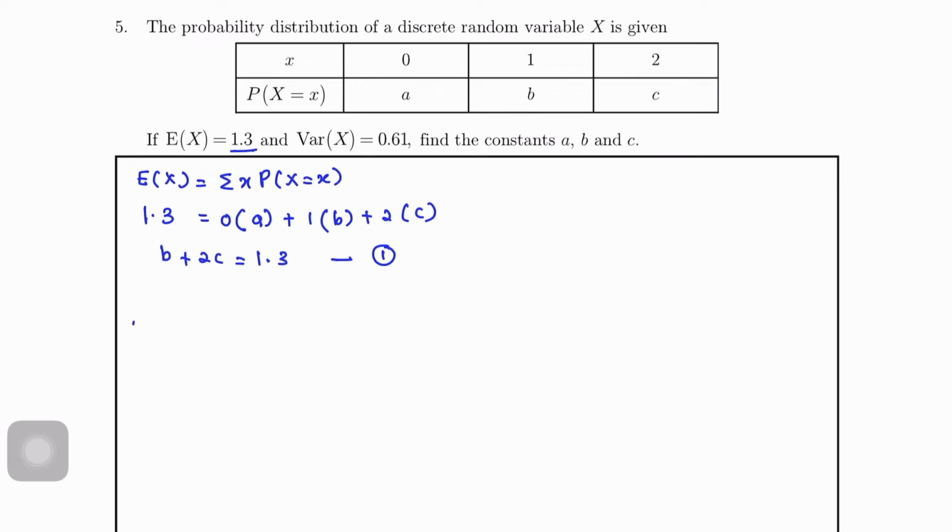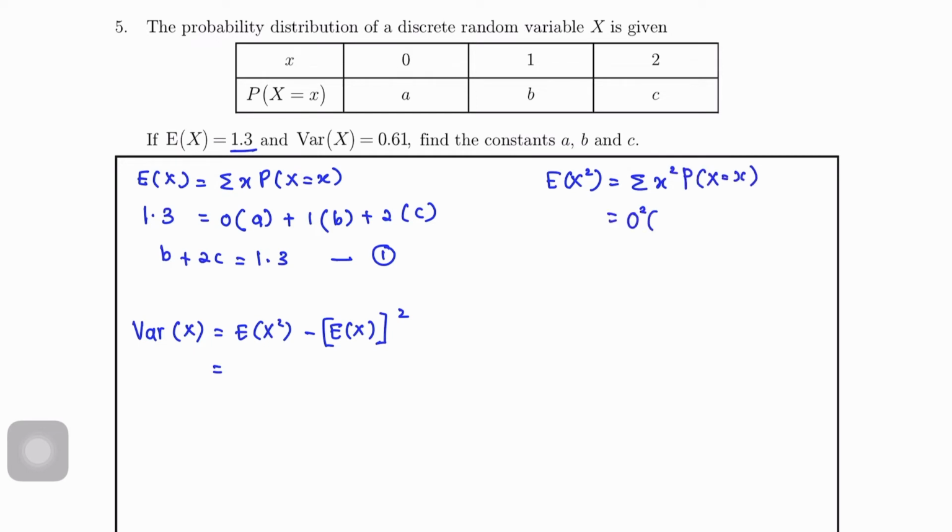Next, kita akan tengok variance X. Okay. So, formula untuk variance. Okay. EX square minus EX square. So, kita buat EX square dulu lah. Okay. Summation X square Px equals to EX square. So 0 square times A plus 1 square times B plus 2 square times C. Okay, EX tu yang kita tak tahu lagi lah. Okay, so from here kita akan dapat EX square equals to B plus 4C.